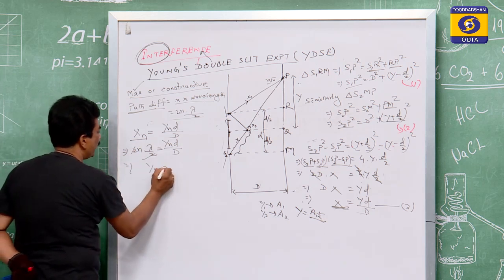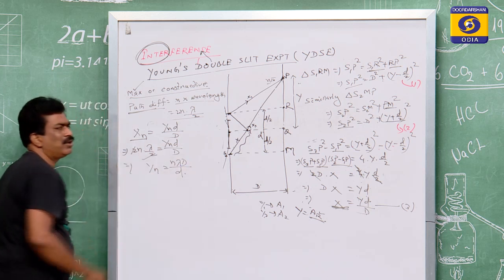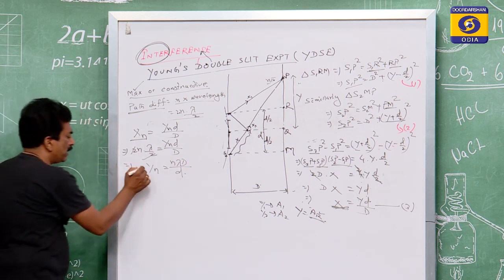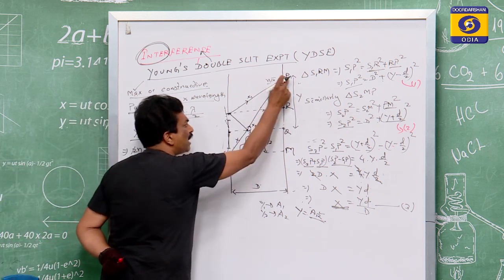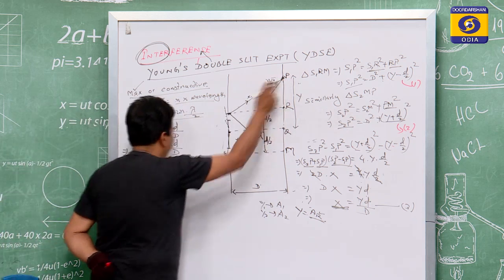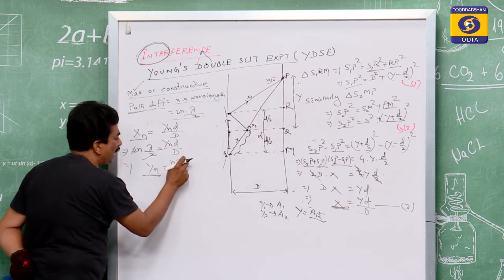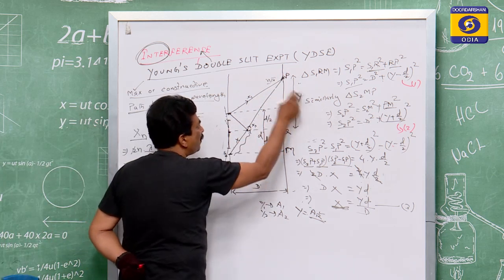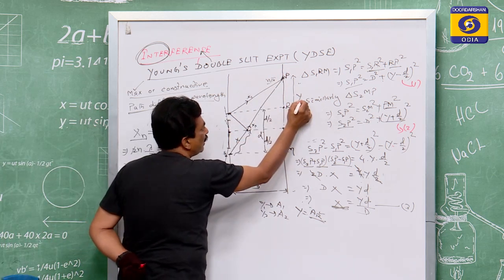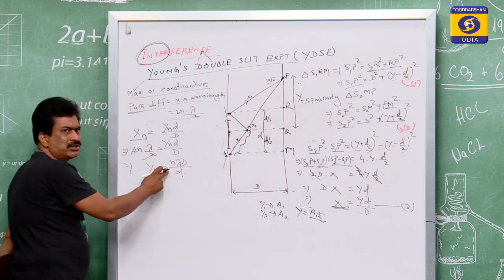So yn is equal to n lambda capital D by small d. So the resultant displacement of these two waves meeting at the point P, that value yn is equal to n lambda D by d. Means this distance y for the nth one is the yn, equal to this one.